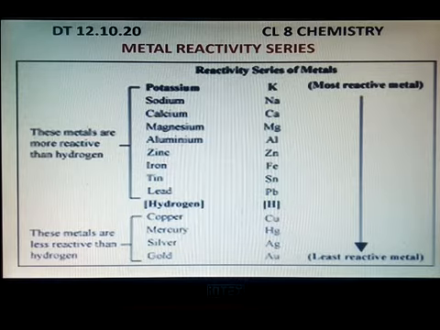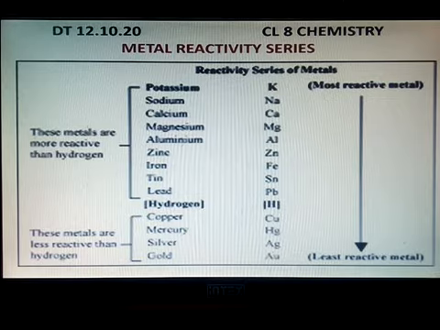It is a list in which the metals are arranged in the decreasing order of their chemical reactivity. That means metals are kept on the basis of their reaction with oxygen, water and dilute acids.